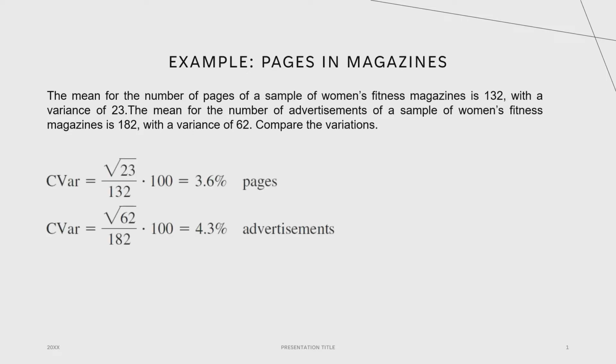So here is the solution. The first thing to do is we need to use the formula CVar equals standard deviation over mean times 100%, so that we can get the coefficient of variation. Because the question gives variance, we need to square root the variance to get the standard deviation. After that, we just put all the values from the question into the formula, and then we can get the answer. So here is the answer: 3.6% for pages and 4.3% for advertisements.